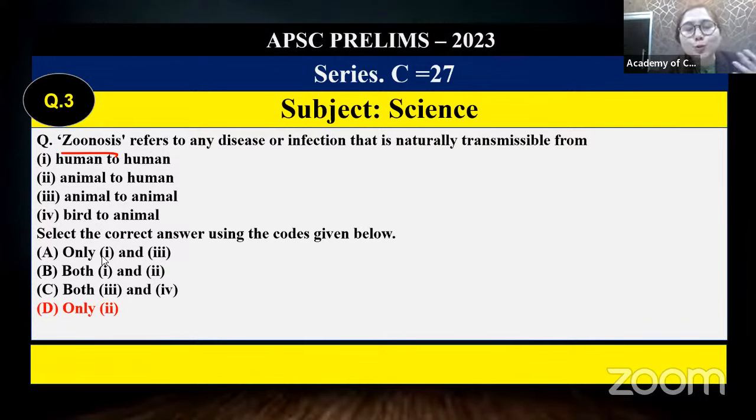This is because of zoonotic disease. You all are aware of the monkeypox. Multiple times with respect to monkeypox, I have mentioned the term zoonotic. Zoonotic, what does zoonotic mean?